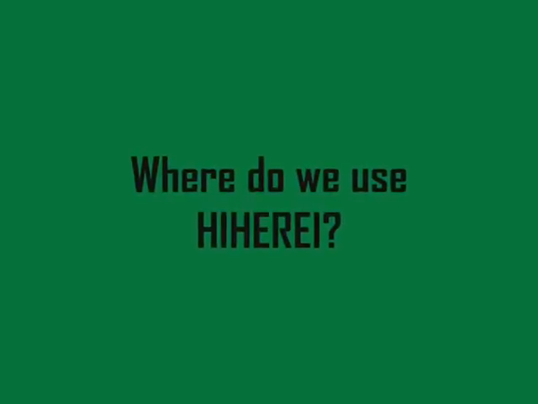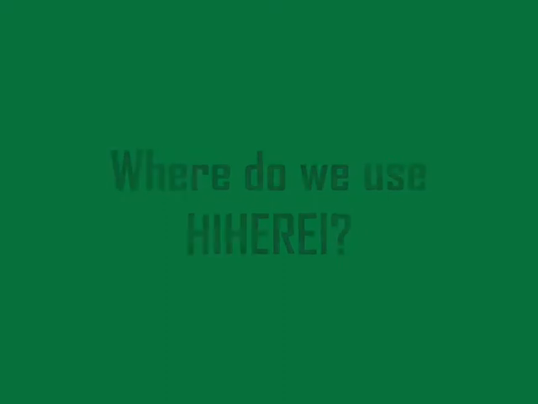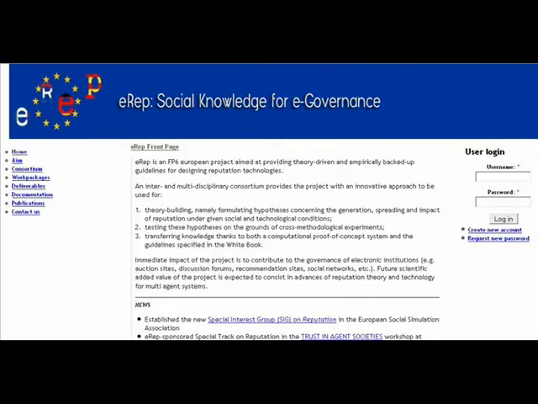A case study of the use of Hiherei is the Hiherei project. One of the main objectives of this project is to provide empirical guidelines for using and designing reputation technology. One of the experiments in the project relies on the dynamics of online auction markets under the effect of reputation information. These experiments require both a human interface to emulate an auction site and virtual agents to simulate other humans in the same auction site.